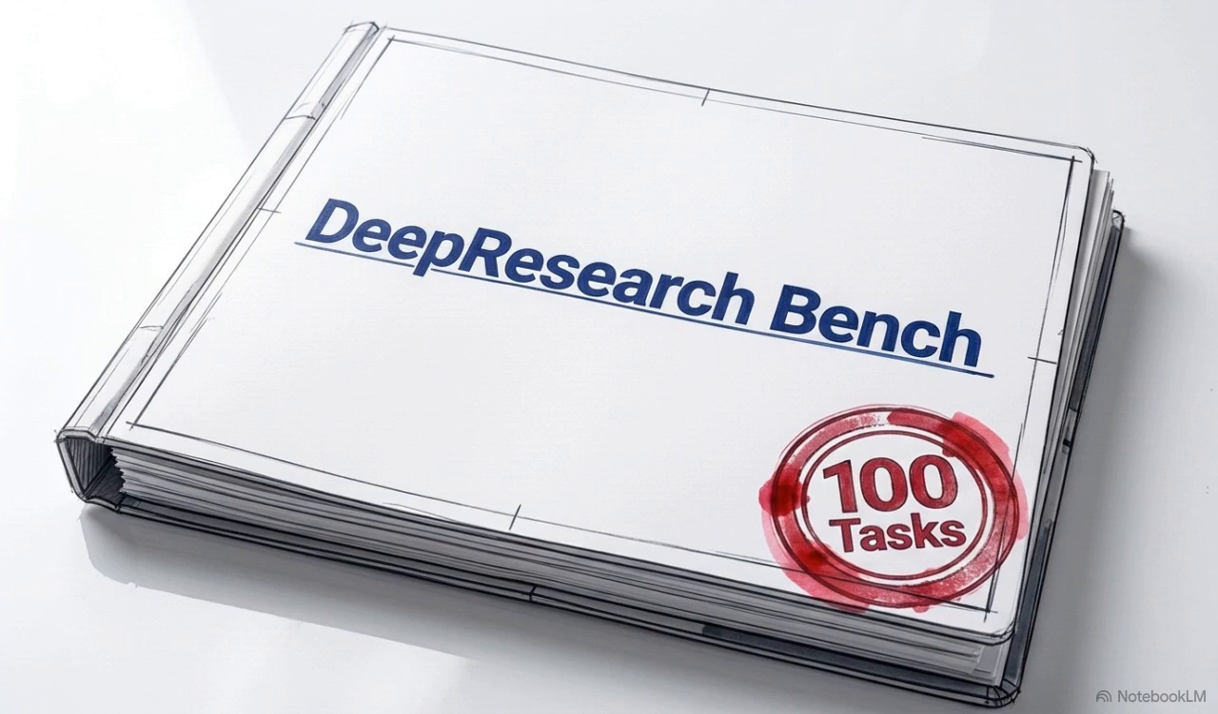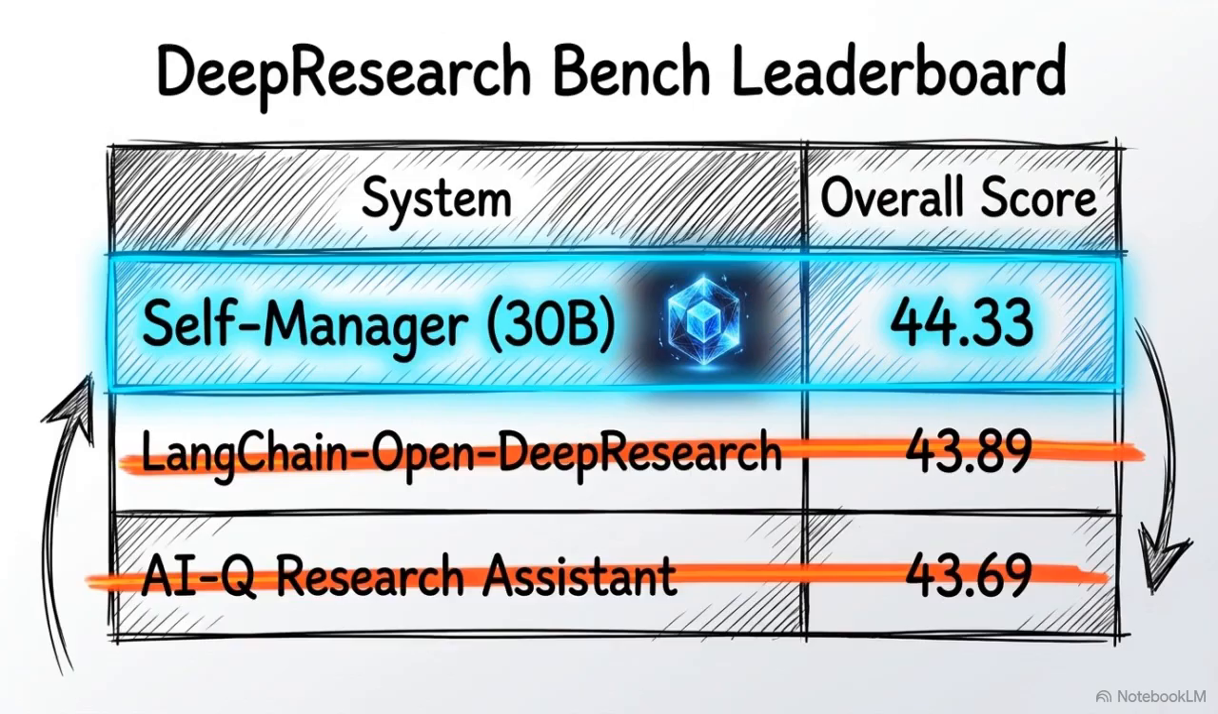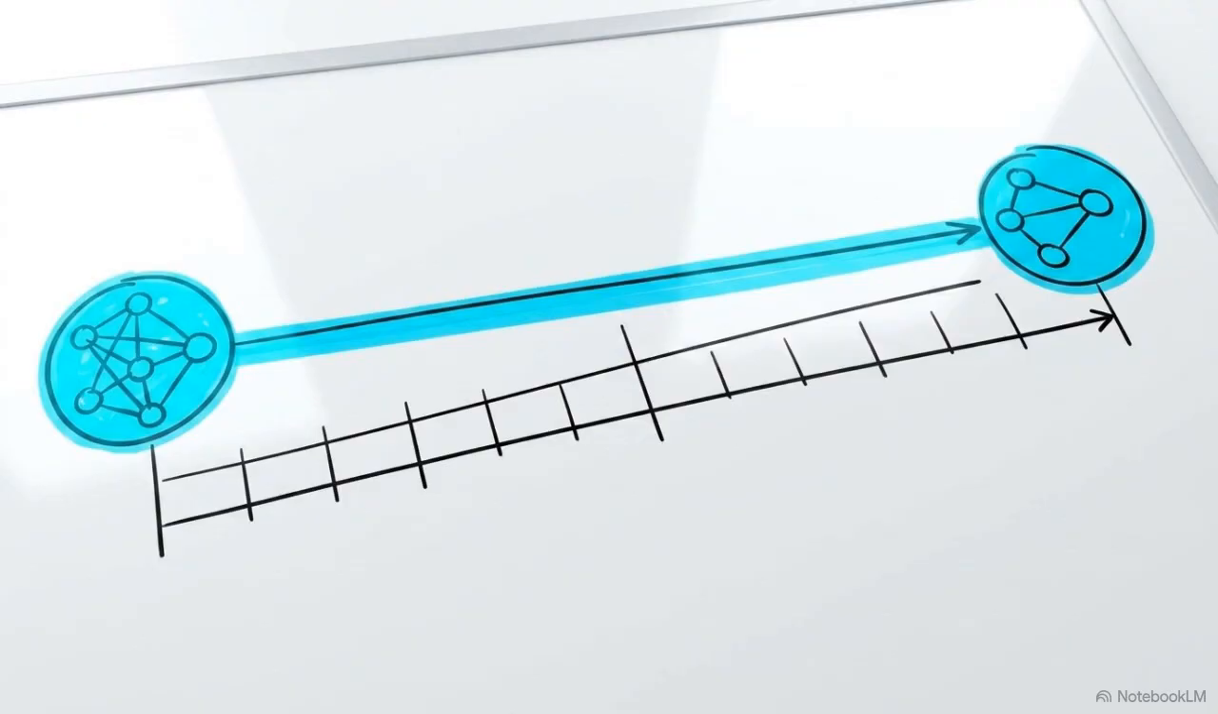We can see the result of this in the Deep Research Bench, an evaluation suite of 100 complex long-form tasks graded by an LLM as judge. Looking at the Deep Research Bench leaderboard, Self-Manager running on a 30 billion parameter model scores a 44.33. This outperforms all single-agent baselines and surpasses complex multi-agent workflow-based systems. Superior context management directly yields superior long-horizon reasoning.